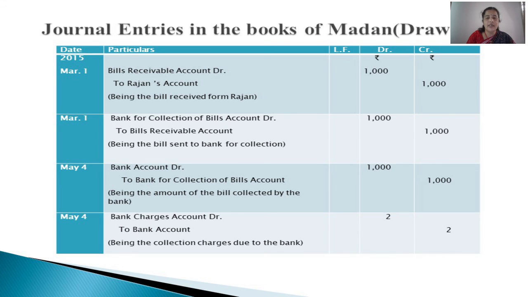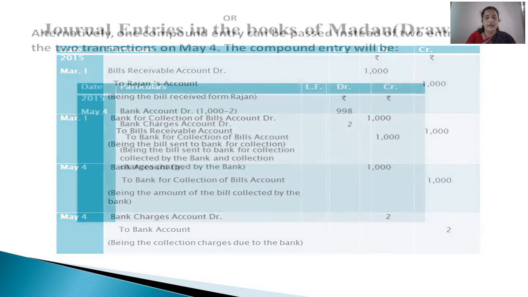Third, we passed the entry for receiving 1000. Fourth, we passed the entry for giving effect to that 2 rupees commission, the bank charges that we have to pay to the bank. So these last two entries can be merged and we can pass a compound entry.